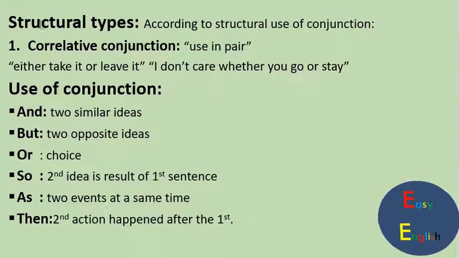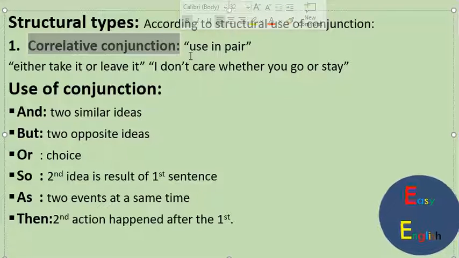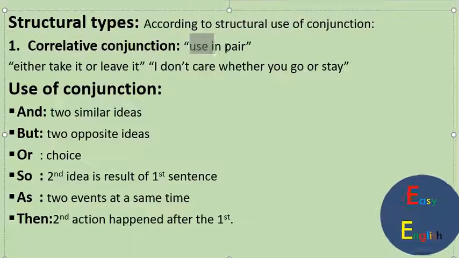Now next one is structural types of the conjunction. By the structural use, conjunction can be divided into correlative conjunction. What is meant by correlative conjunction? Both conjunctions in a clause are used as a pair. For example, both can be used with and, either can be used with or, neither can be used with nor, not only can be used with but also. These are the conjunctions which are used in the form of a pair.